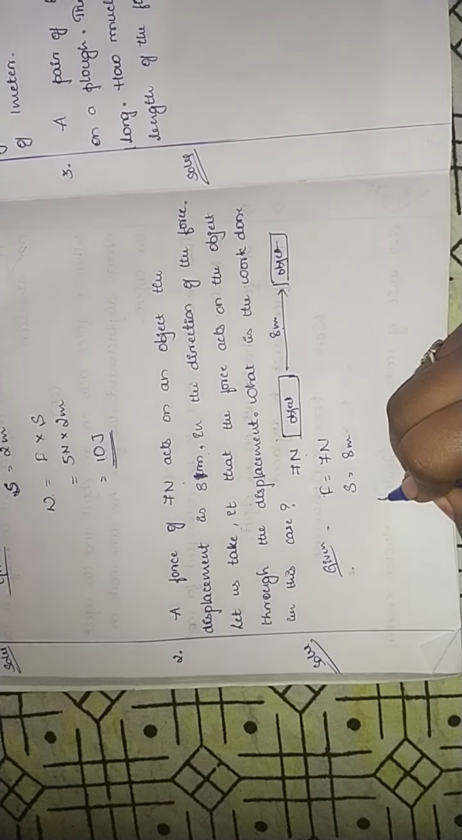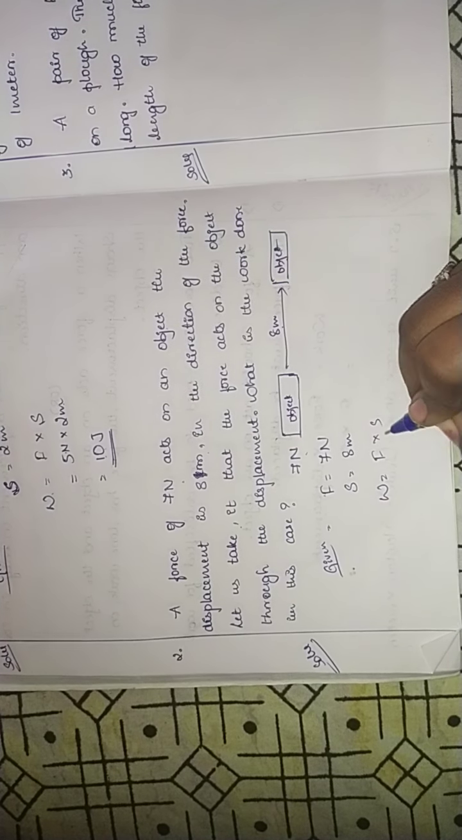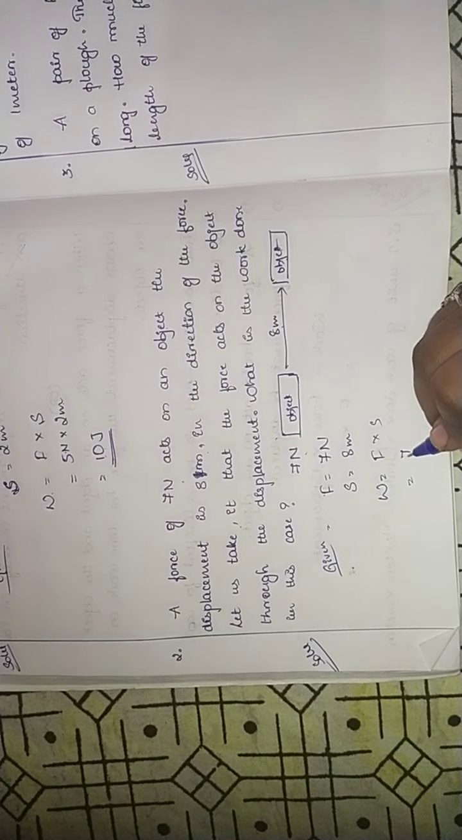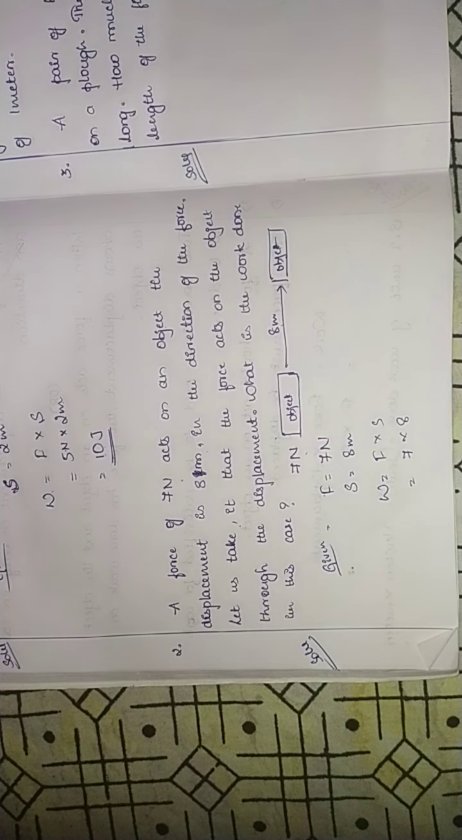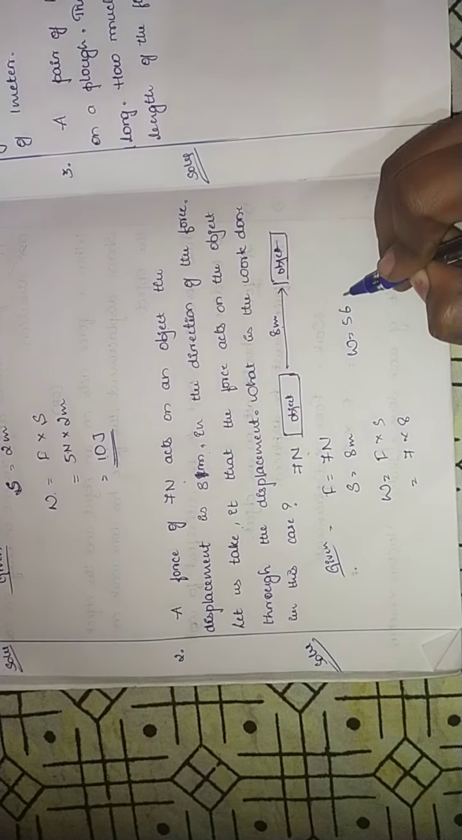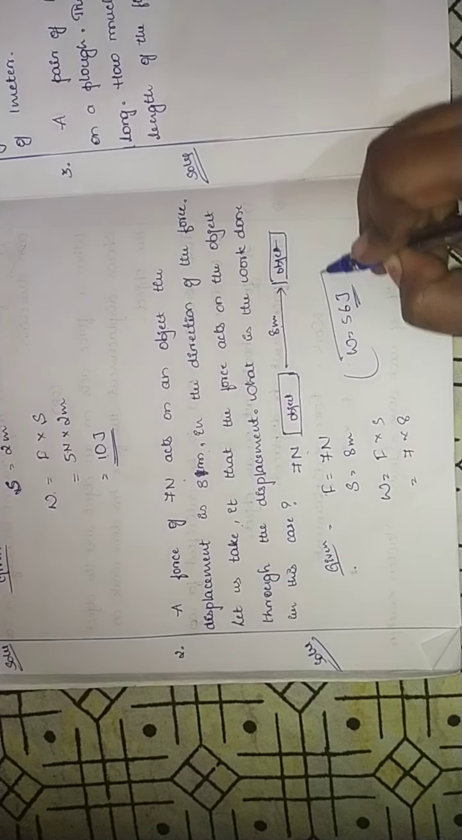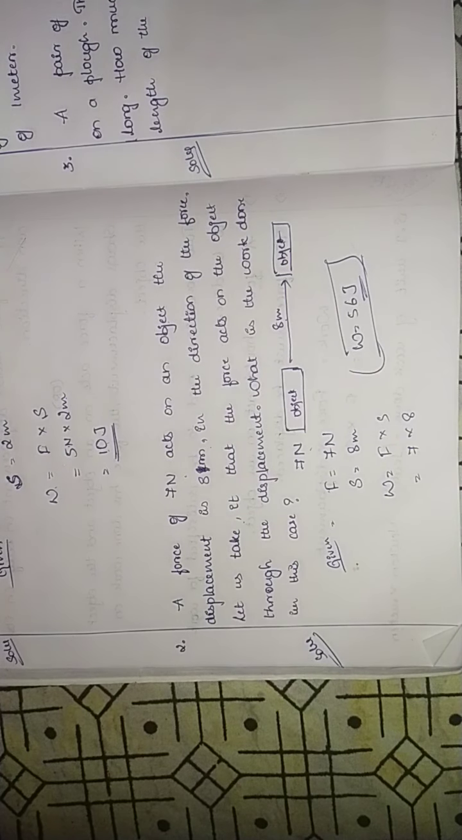Okay, so the formula we have is W is equal to F into S. So F is 7 and S is 8. So what is the answer that we get? 7 into 8, that is 56. So W is equal to 56 joule. Got it, children? This is how simple it is.